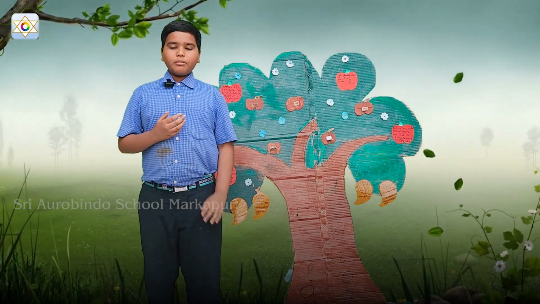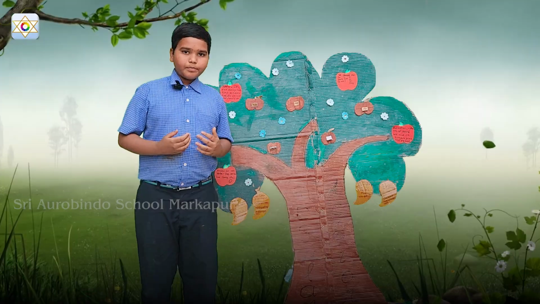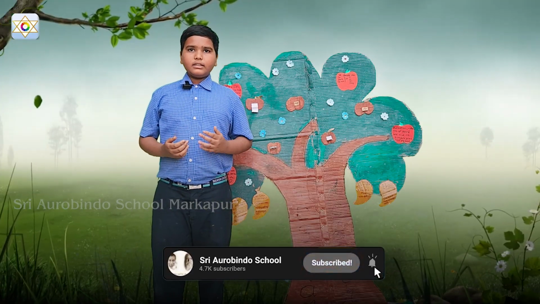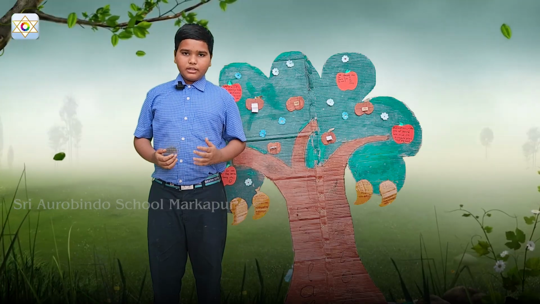Good evening to everyone. May I introduce myself to you? I am Teja from class 8. Do I walk is a questioning form. Do is the helping verb. I and walk are the subject and verb. In the sentence, the rest is the object.